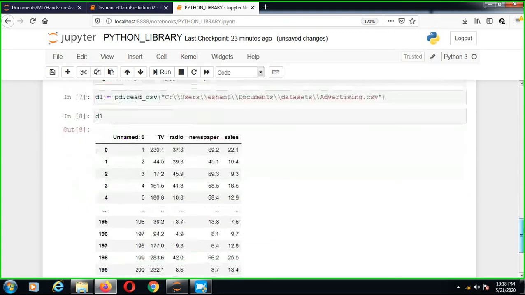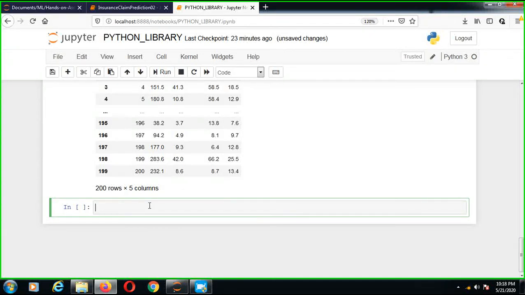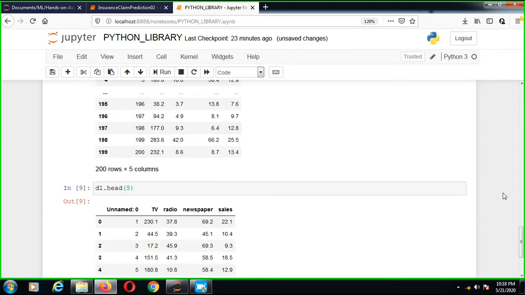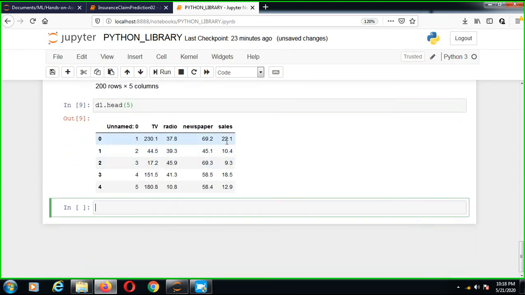This is the data file, and we can access it through the head command. d1.head shows the first 5 records, or 10 records if you want. So friends, this is the categorization of data.